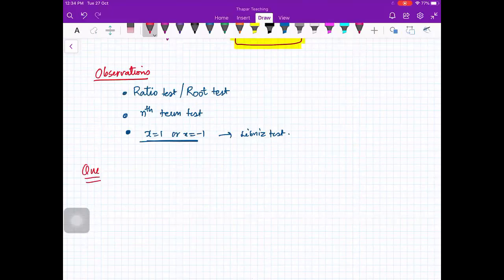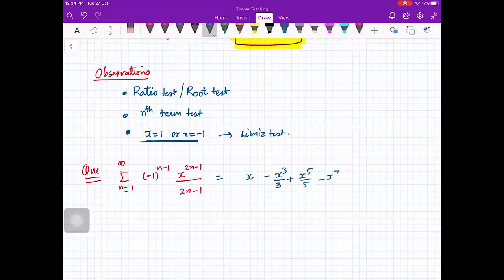So you have here, and the question is the same. The series is the sum n from 1 to infinity minus 1 raised to power n minus 1 x raised to power 2n minus 1 upon 2n minus 1. So can you see, this is the power series which looks like, when n is equal to 1, you have x here. When n is equal to 2, you have x cube with a negative sign upon 3, plus x raised to power 5 by 5, minus x raised to power 7 by 7 and so on. So this is how the power series looks like.